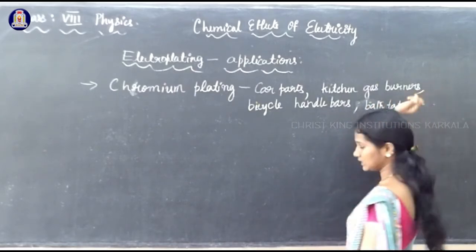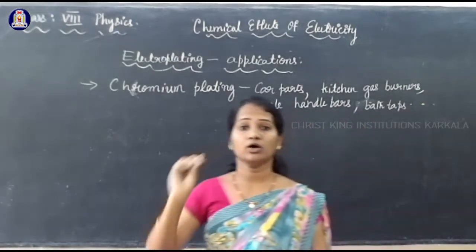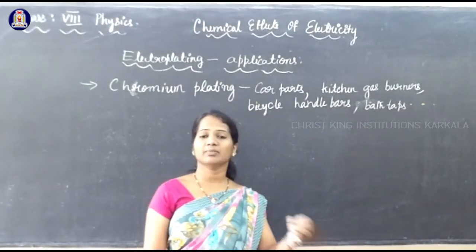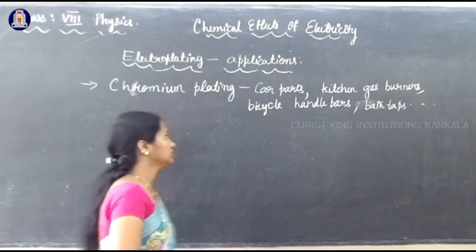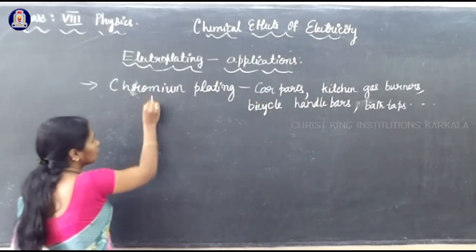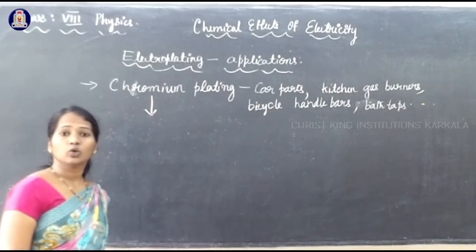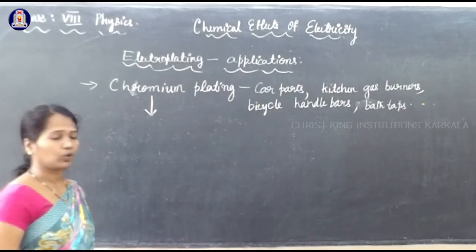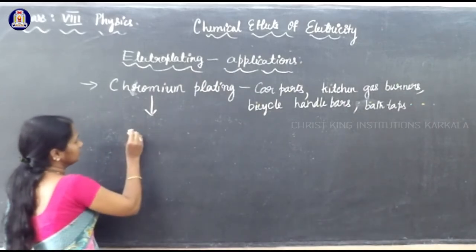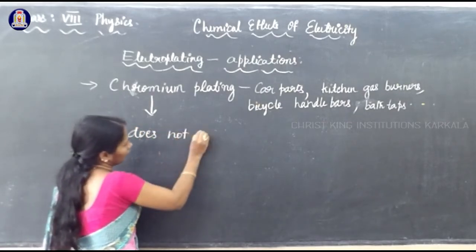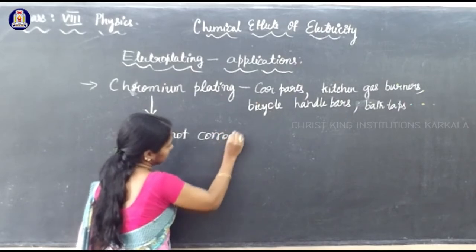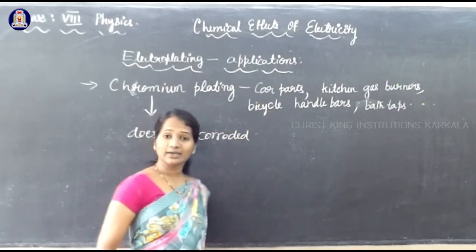Chromium plating is done. So why? Because chromium has some important characteristics. There are some advantages. What are the advantages of chromium? One thing, chromium does not get corroded. Corroded in the sense of rust. It won't get rusted.